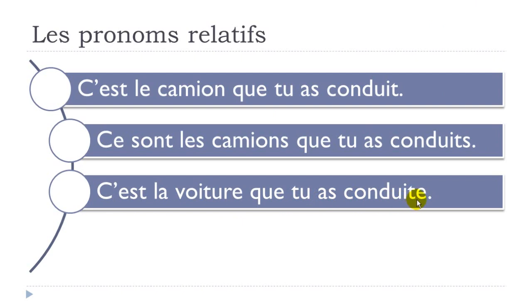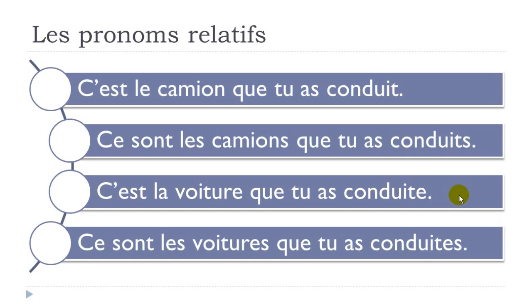And that's when you hear the difference between conduit, because remember, final T is not pronounced, conduit, here, and then the feminine, conduite. Okay, so here you can listen to this t, conduite. All right, c'est la voiture que tu as conduite. Okay, and then the same thing for the plural, so it will be feminine plural because it's les voitures. Ce sont les voitures que tu as conduites.